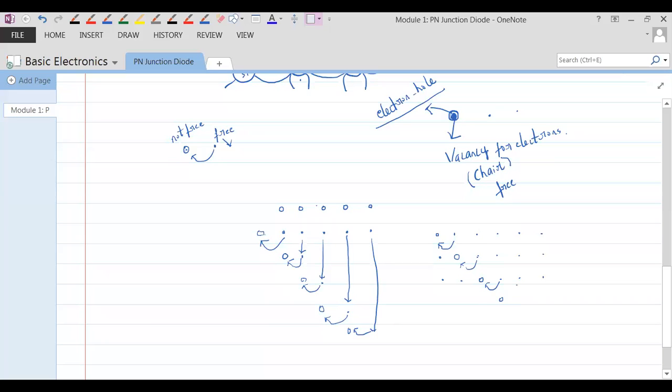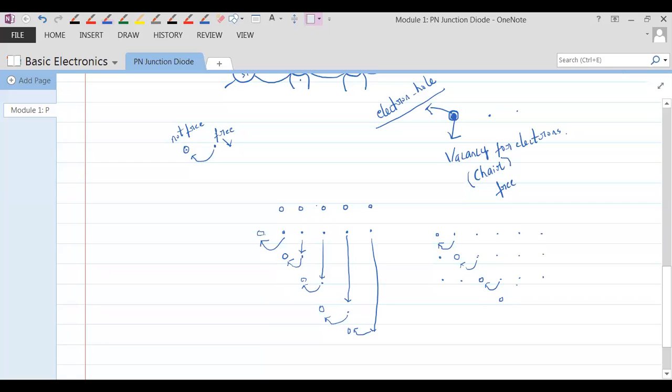Yes or no? But do you think the hole is really moving? Can anybody comment on that? Do you think the hole is really moving? No, sir. It is just looking like it is moving. Electrons are moving because there is a vacancy.